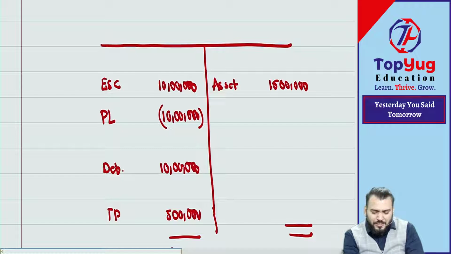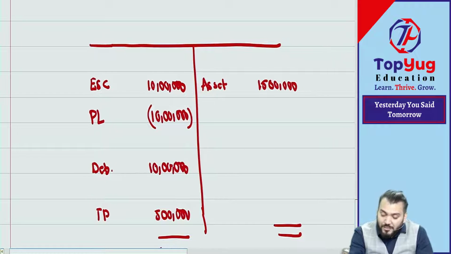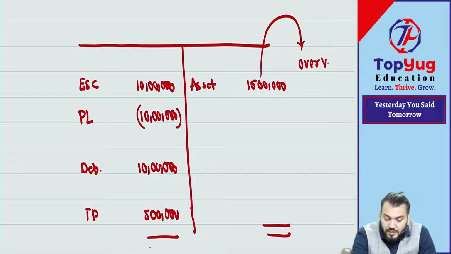So can I say from this balance sheet we can understand that it is a sick company. It might also happen that these assets are overvalued. It is quite possible, overvalued. And suppose the current fair value of this asset is 10 lakh.